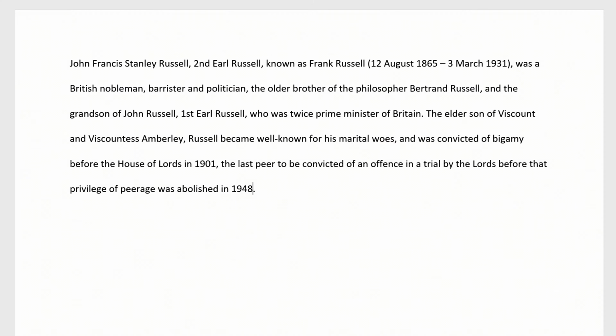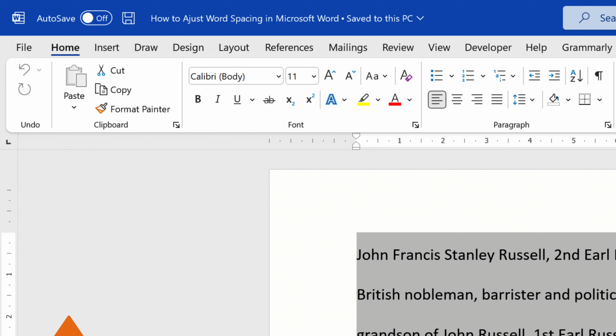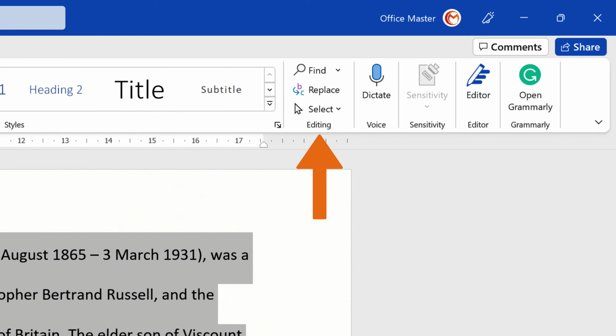First, highlight the text you want to change. Press the Ctrl and A keys to highlight the entire document. Then, navigate to the Home tab. In the Editing group, select the Replace option.